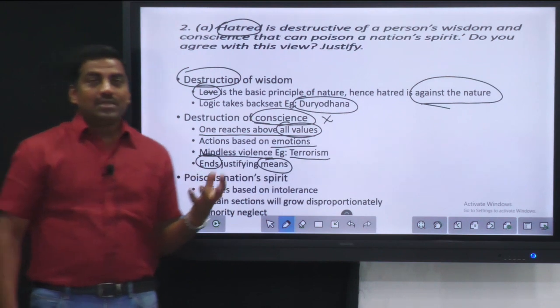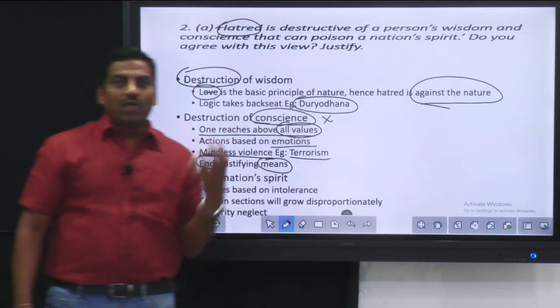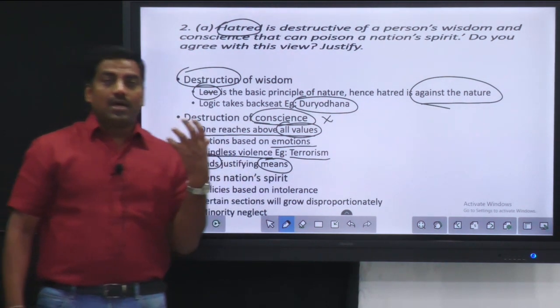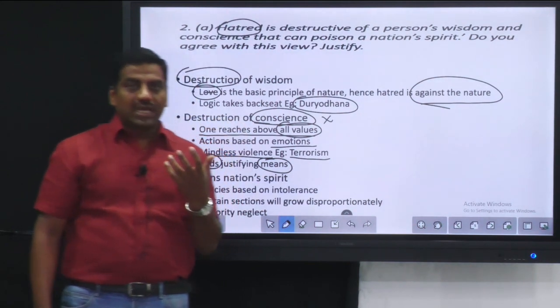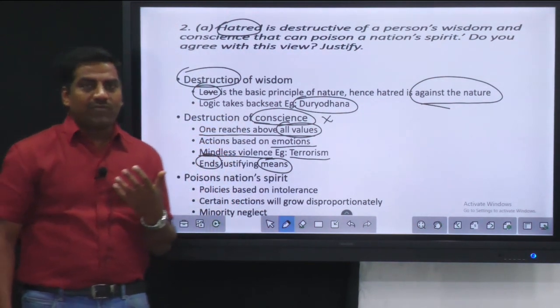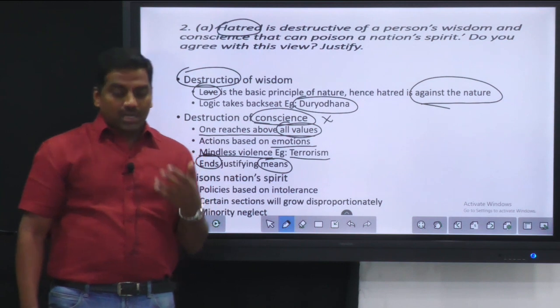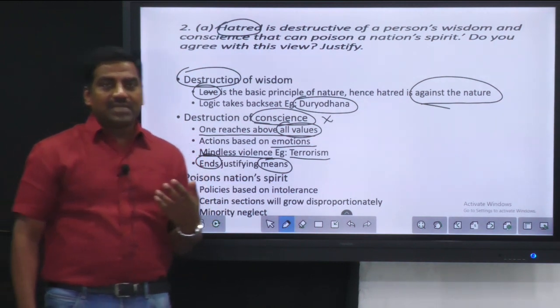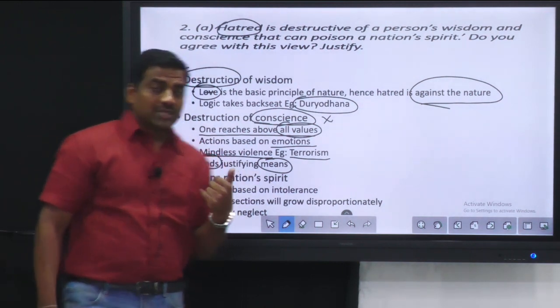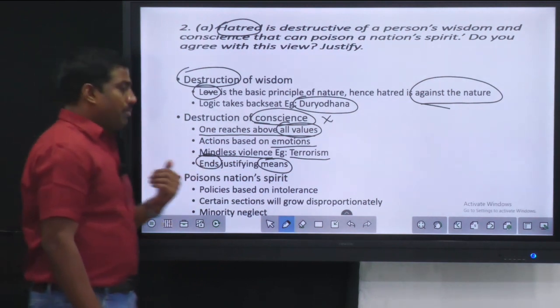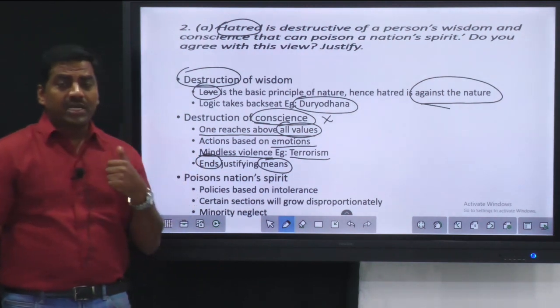For example, the after effects of the Kalinga War on Ashoka. The Kalinga War was kind of an enlightenment for him. So he dropped violence, he dropped hatred, and he became a saintly person. That is how the people got enlightened and they shunned hatred.